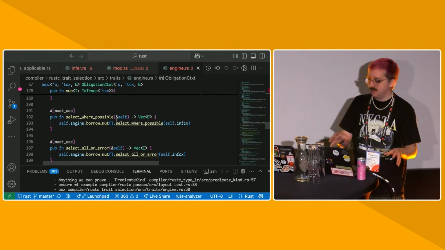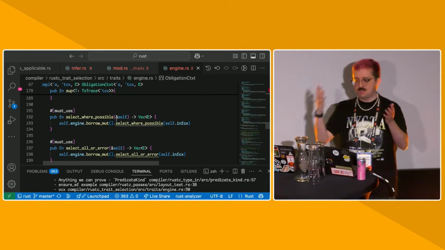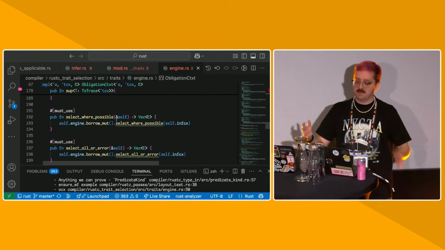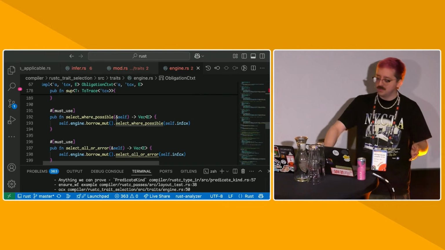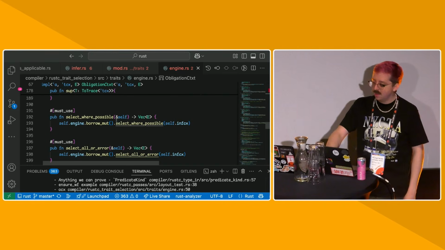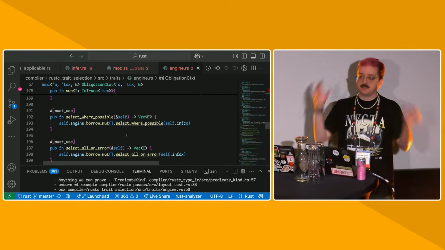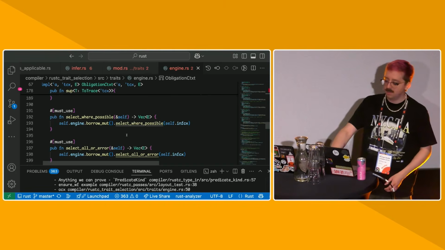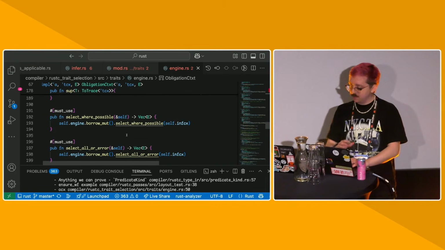Right, so the obligation context is one of the things that you can put obligations into and process them, kind of like the distinction between inside of and outside of a body, between item context and function context. Obligation contexts are usually used for proving things outside of a body. Inside of a body, we have something else called the function context, which is kind of the major structure that we use to do type checking inside of a body for functions.